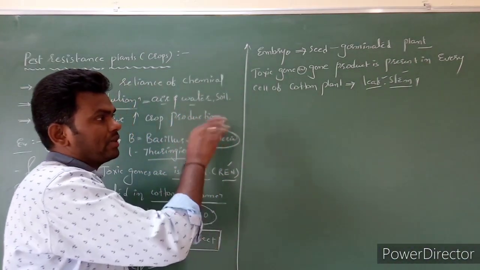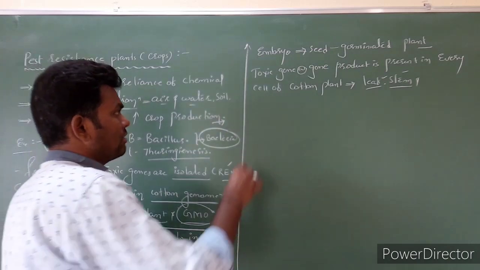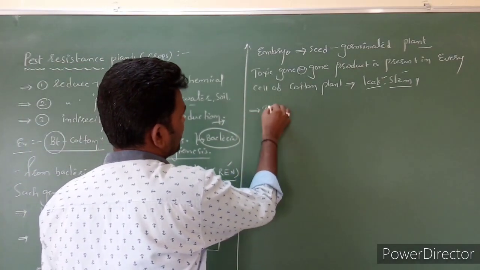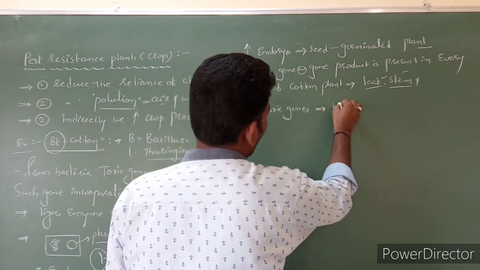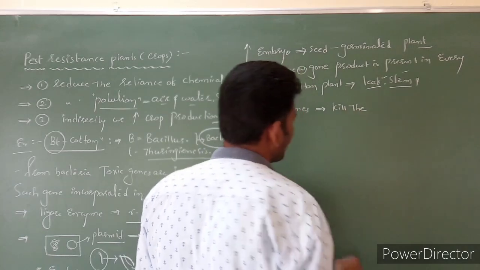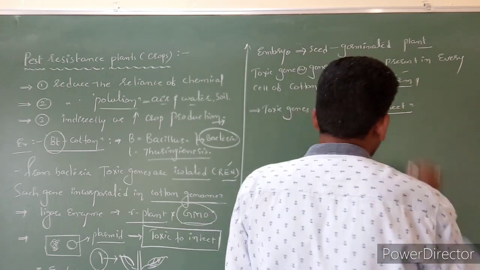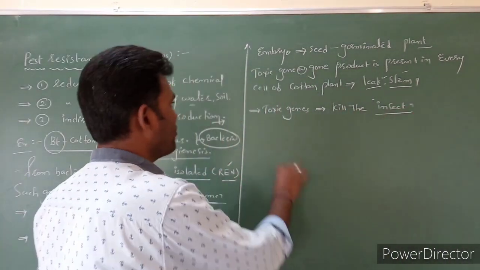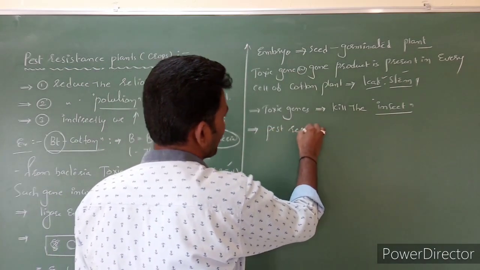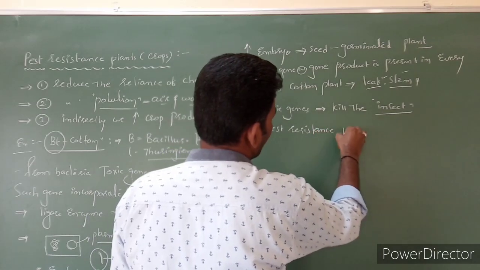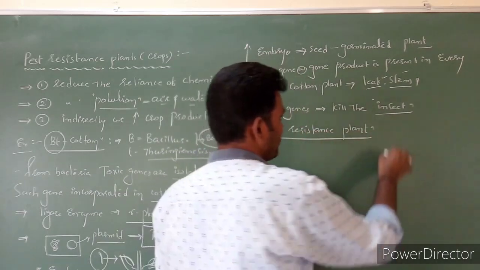So by this we can prepare a genetically modified organism for pest resistance. Now these genes, especially these toxic genes, have the capacity to kill the insect. So that's why this plant is called a pest resistant plant. Now the plant becomes what? Pest resistant, especially for insects.